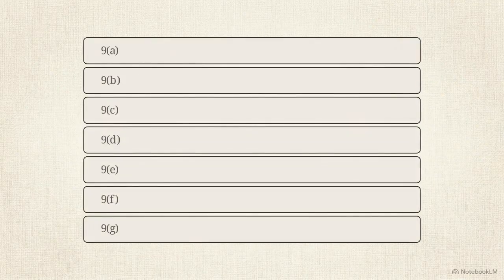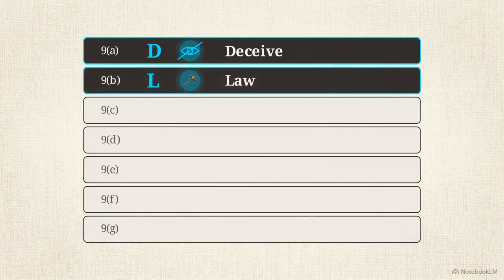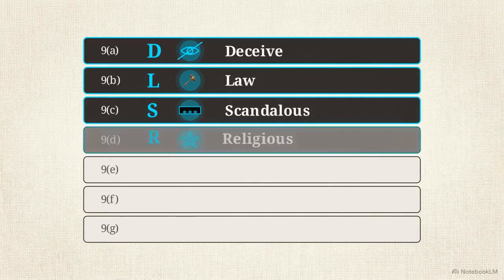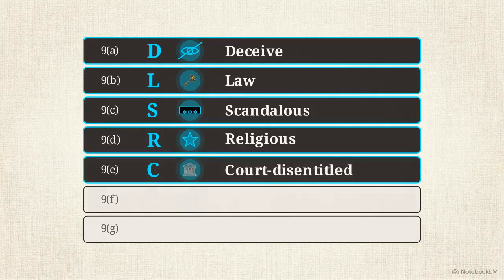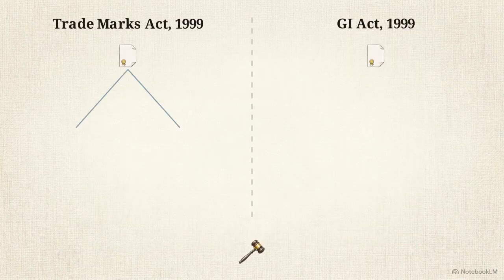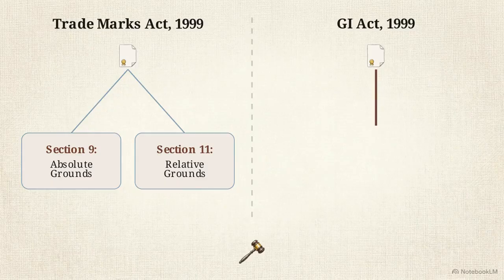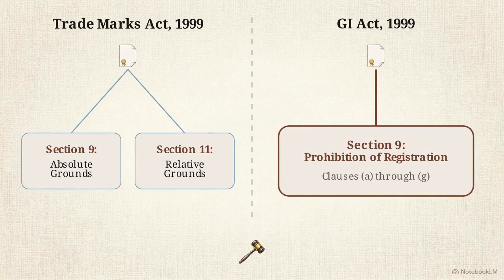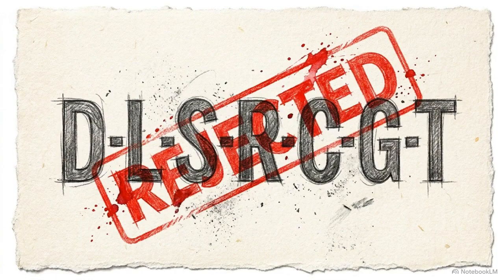To recall all 7 absolute grounds in order for the exam, use this memory device. DLSRCGT: deceive, law, scandalous, religious, court disentitled, generic, true but false. Notice the statutory structure here. The GI Act packs all these prohibitions into a single section, whereas the Trademarks Act splits its absolute and relative grounds. Triggering any single letter in that DLSRCGT acronym means the GI application is permanently dead.